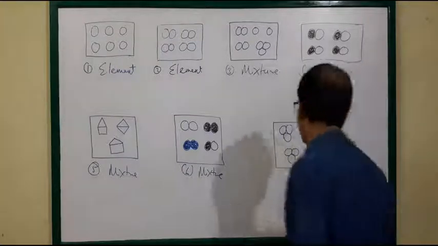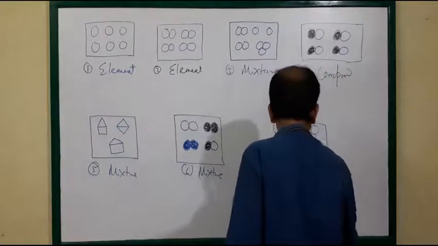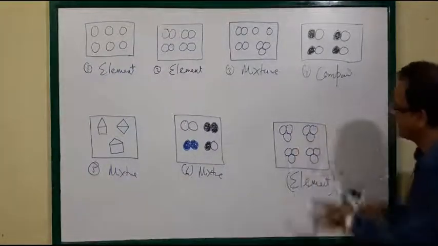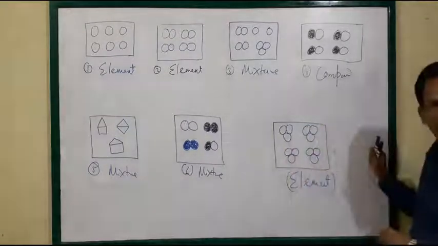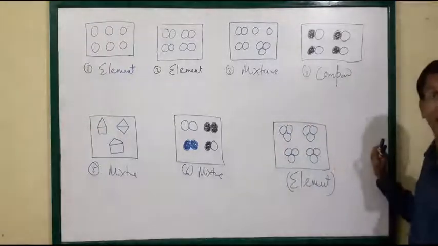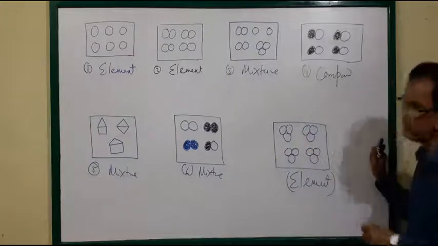So it is an element. It is a combination of only similar type of molecules containing similar type of atoms.